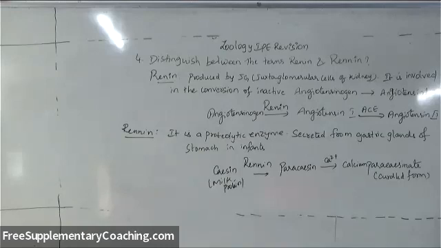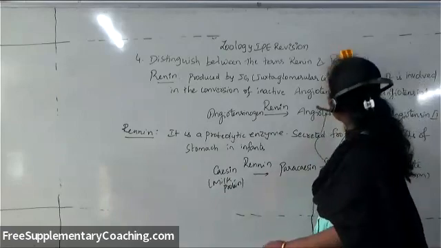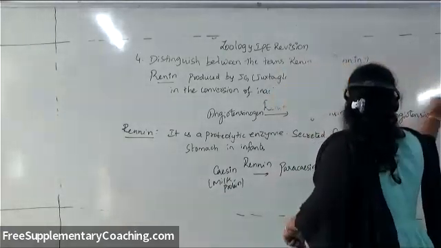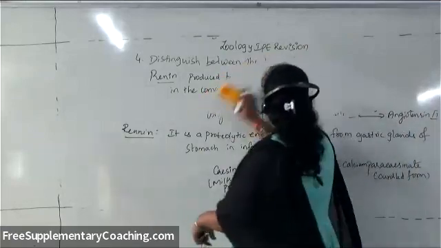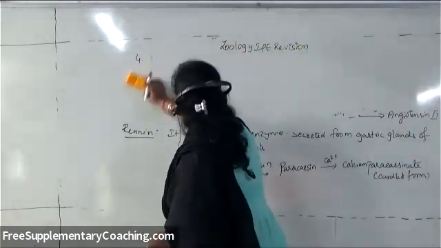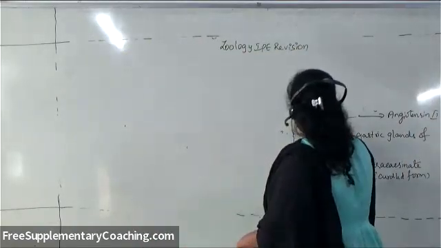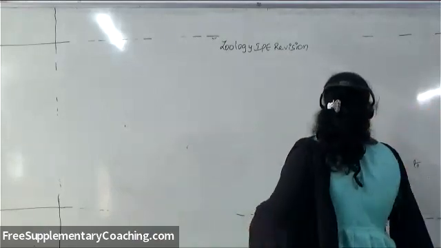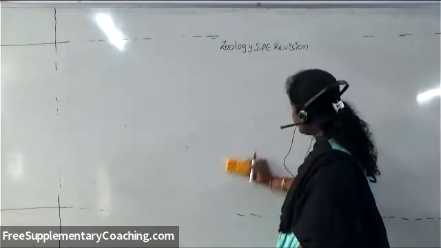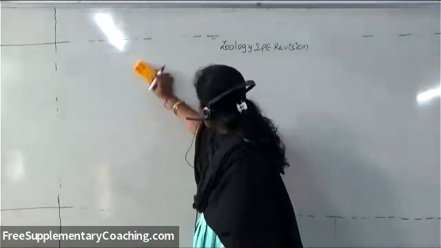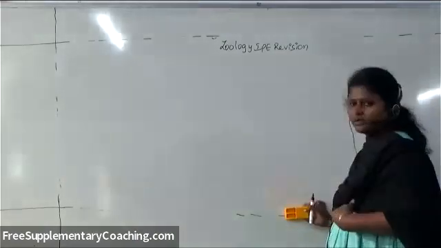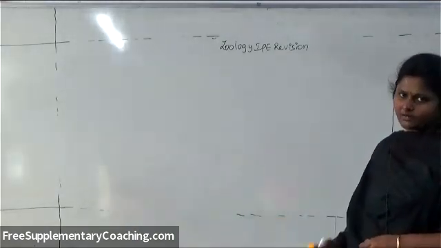The next question: what are the differences between columns of Bertini and ducts of Bellini? That is also important, but not that important. But still, if you have time, you can learn that question also. Till now, whatever I said, all these are very important: glomerular filtration rate, then columns of Bertini, and then distinguish between the terms renin and renin.